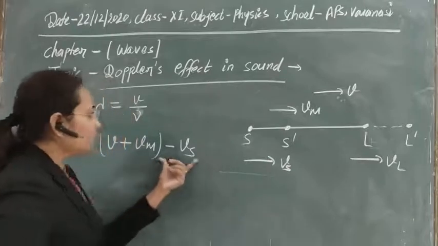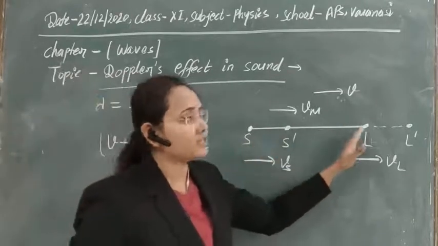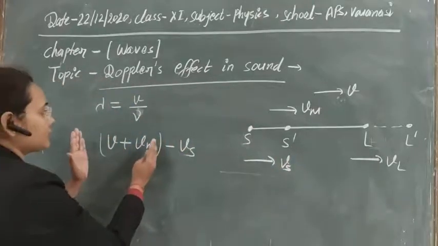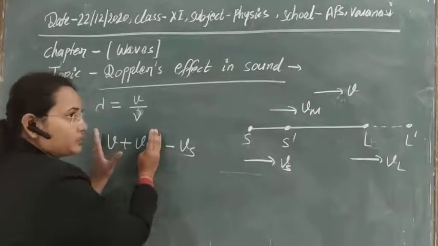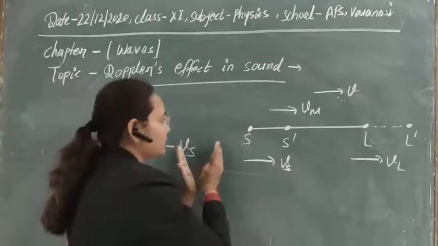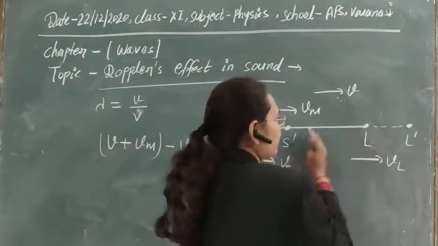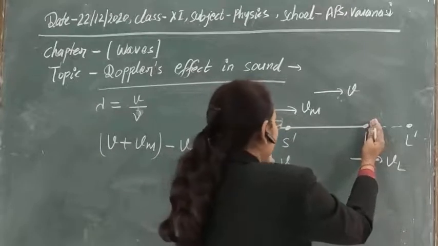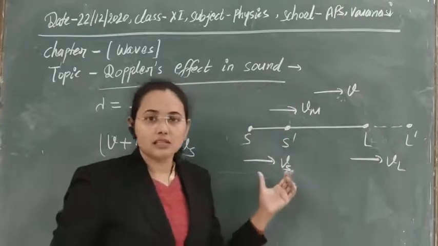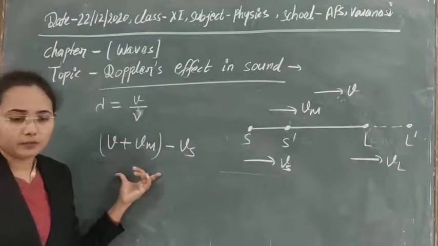So to calculate the distance between source and listener due to the relative motion, it is totally equal to the distance if the source is at rest minus the distance travelled by the source when it is moving. Suppose here is our listener and here our source, then the total distance is this. But if the source is moving, the distance now becomes only this value. So the distance will be this value less than this. I think this concept is now clear to you.